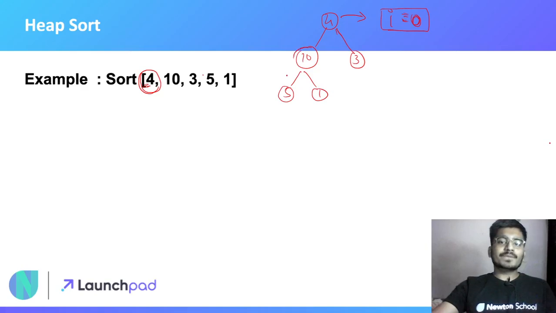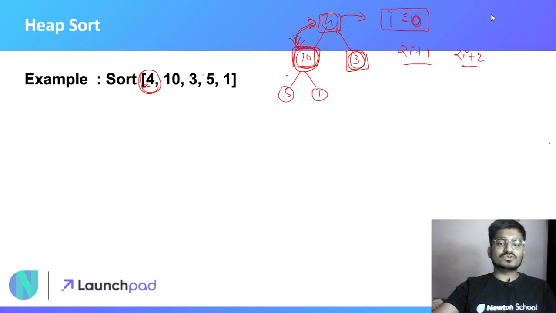Now I will compare it with its two children, which will obviously be 2i plus 1 and 2i plus 2. Now check which is the maximum value among these three. And we know that 10 is the maximum, so we will simply swap these two elements.